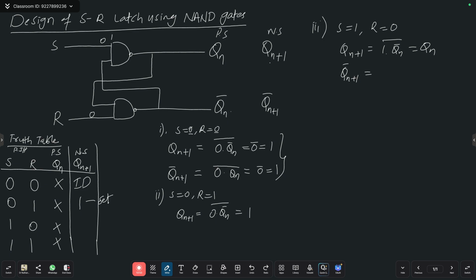So now tell me what is going to happen. Your R value is 0. So 0 into, one more input is present, the current state. What is that? Qn whole bar. So 0 into Qn whole bar. What happened? 0 bar. Then what will you get? 1.